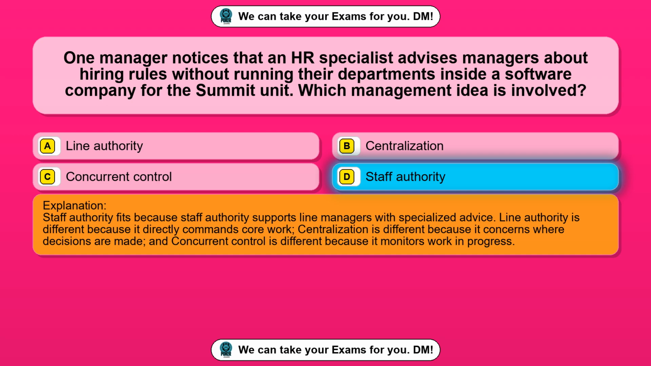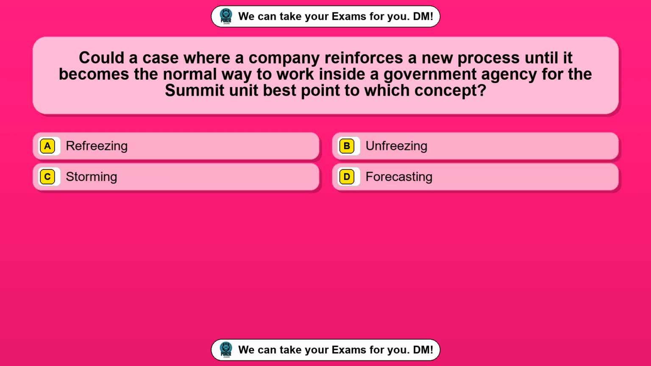Question 12. Could a case where a company reinforces a new process until it becomes the normal way to work inside a government agency for the summit unit best point to which concept? Option A, refreezing. Option B, unfreezing. Option C, storming. Option D, forecasting. The correct answer is option A, refreezing.